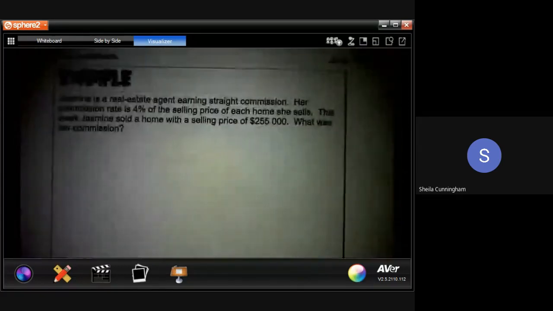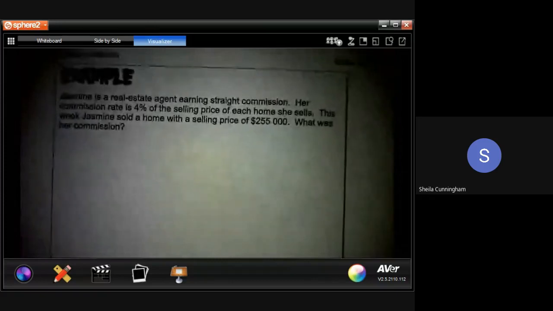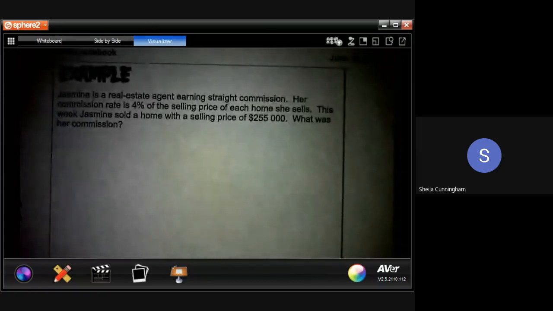So we're going to go through a few examples where there are different scenarios where commission can be one of the options that you earn your money. One prime example of that is selling houses. When we look at Jasmine, she's a real estate agent and she's earning straight commission, meaning she is only making money when she sells a house. She doesn't have an hourly wage. If she sells no houses in a month, she's making no money that month.